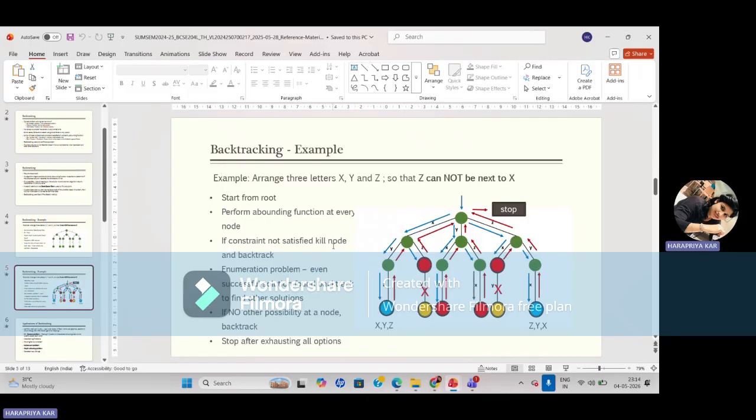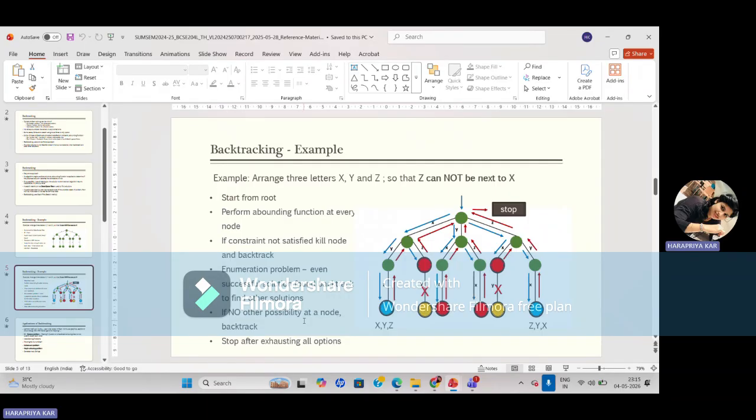This is an enumeration problem, so even if a successful solution is found, you have to backtrack again to find other solutions. If there is no other possibility at a node, backtrack. Stop after exhausting all options. Once all the options are over, then you have to stop.